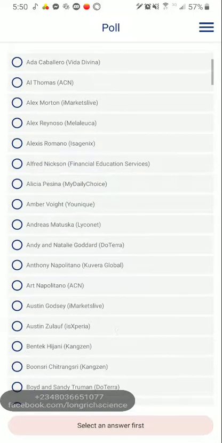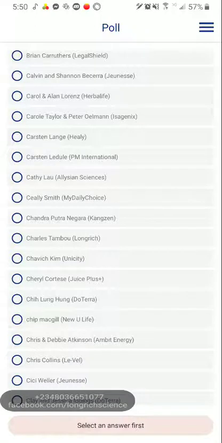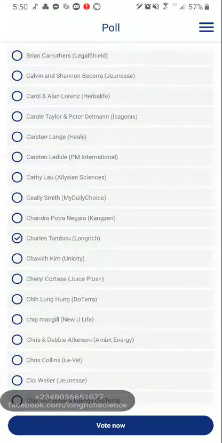After logging in, it will show you the names of various MLM leaders that have been nominated or selected. So what you simply need to do is search for Charles Tambo of Longreach, this one. Now, it is very important to note that you are not voting for Mr. Charles Tambo himself, you are voting for Longreach.